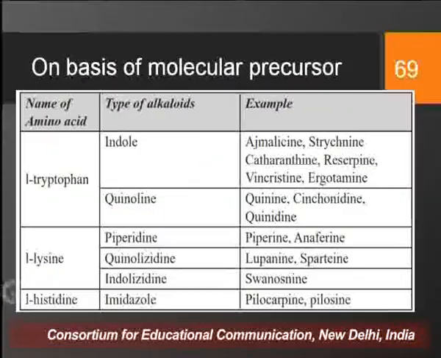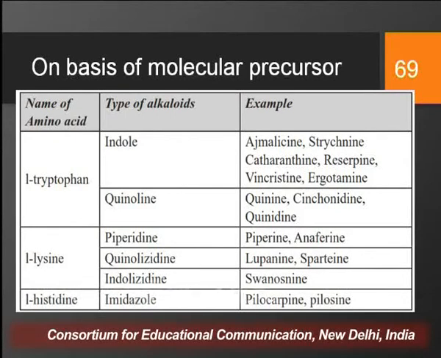Next we have the alkaloids that are derived from tryptophan, and two categories of alkaloids are derived from tryptophan, that is indole and quinoline. And we have already discussed the examples of indole alkaloids such as ajmalicine, strychnine, catharanthine, reserpine, vincristine. Vincristine, obviously, is a dimeric indole alkaloid, then ergotamine. And under quinoline alkaloids, we have quinine, quinidine, cinchonine, and cinchonidine.